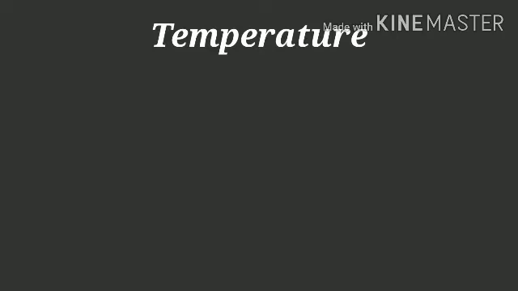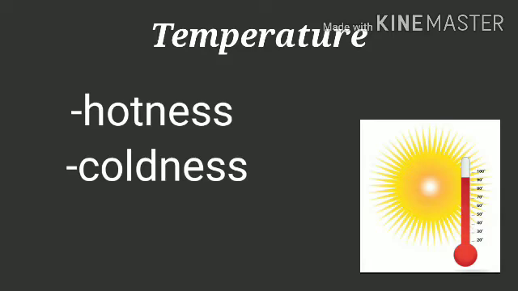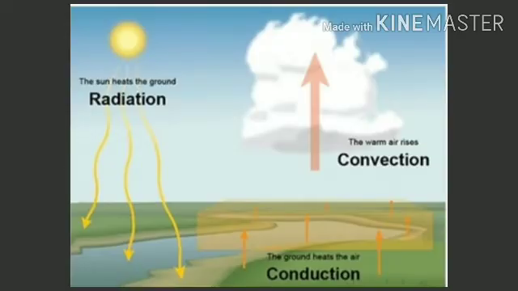What is temperature? Temperature is the degree of hotness or coldness that can be measured using a thermometer. Heat energy is transferred between the Earth's surface and the atmosphere in a variety of ways, including conduction, convection, and radiation.